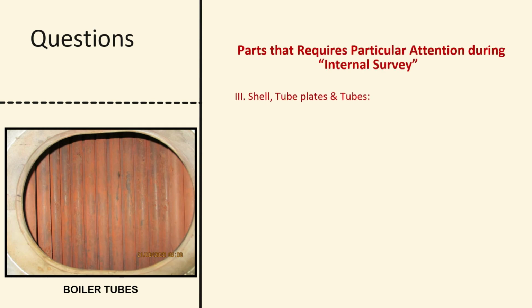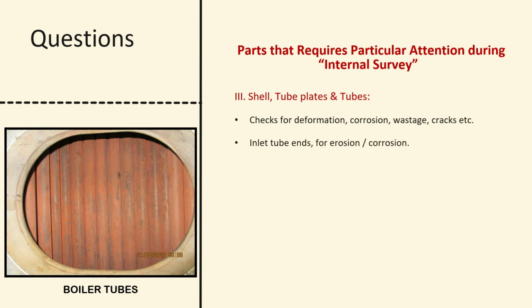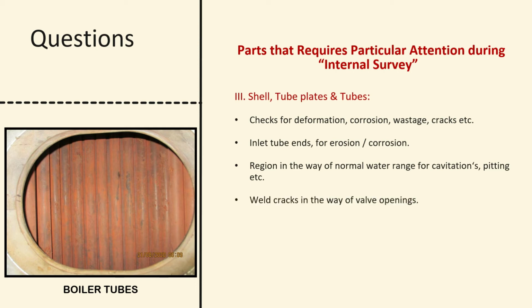Shell, tube plates and tubes. Check for deformation, corrosion, wastage, cracks, etc. Inlet tube ends for erosion and corrosion. Region in way of normal water range for cavitation, pitting, etc. Weld cracks in way of wall openings. Wastage in way of manhole and handhole flanges.